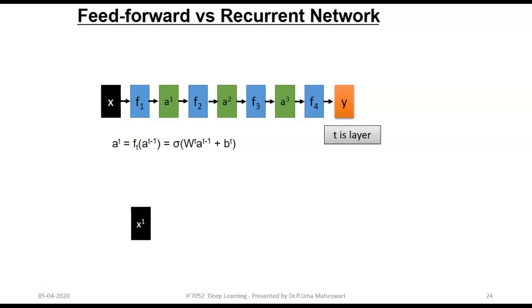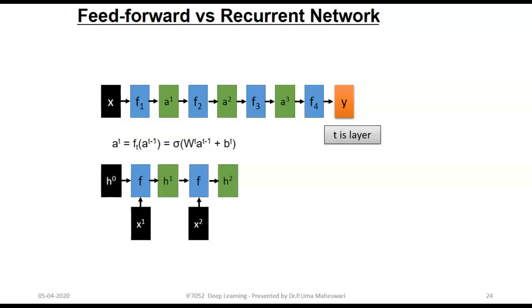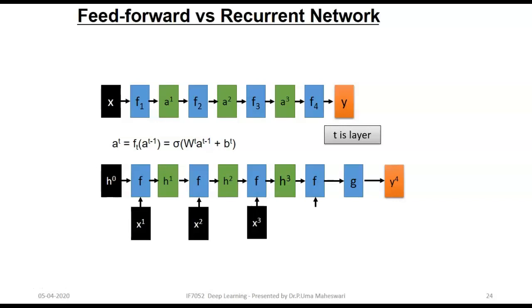Now let's see a recurrent neural network where the initial state takes the present input X1, and the next state H1 takes the past memory H0 and takes the new input X2, and it produces H2, and H2 will be the past memory for H3. In such a way the network grows.